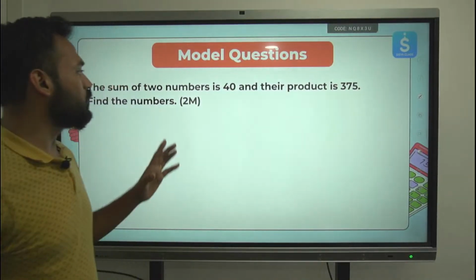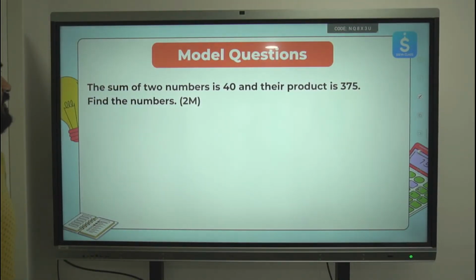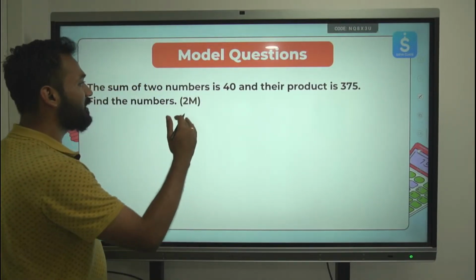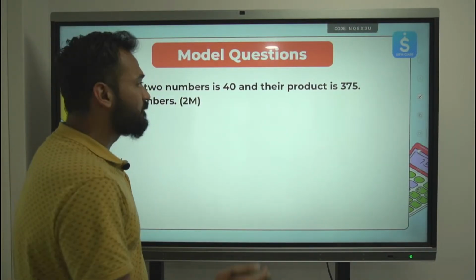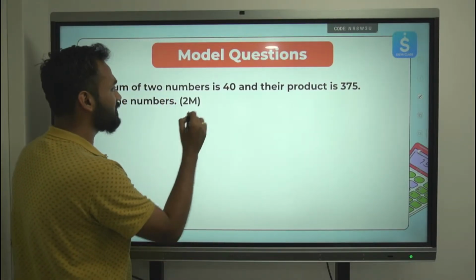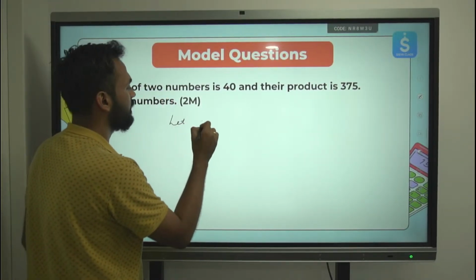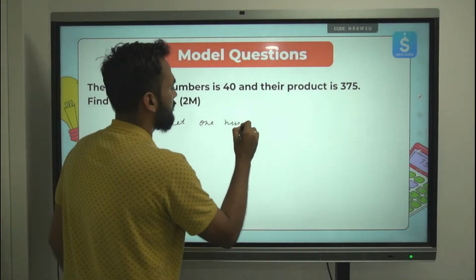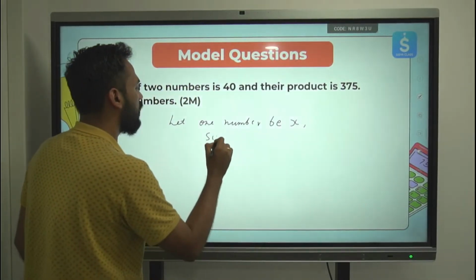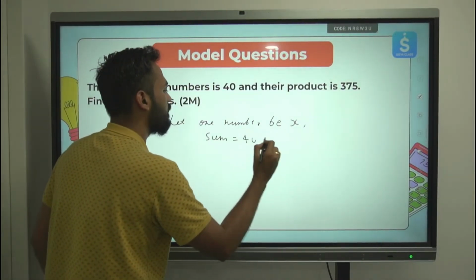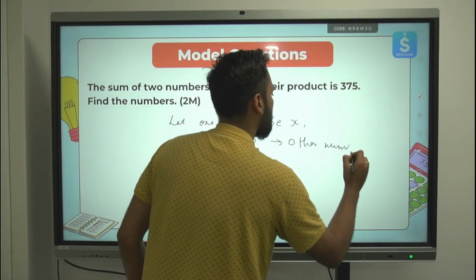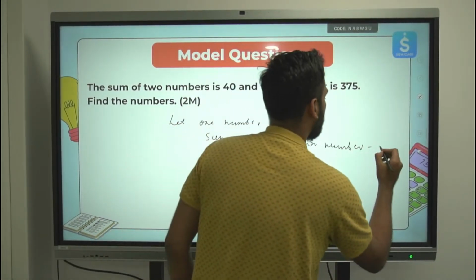The sum of two numbers is 40 and their product is 375. Find the numbers, again for 2 marks. So let the two numbers be x and y. If one number is x, the sum of the two numbers is 40, so the other number naturally will be 40 minus x.